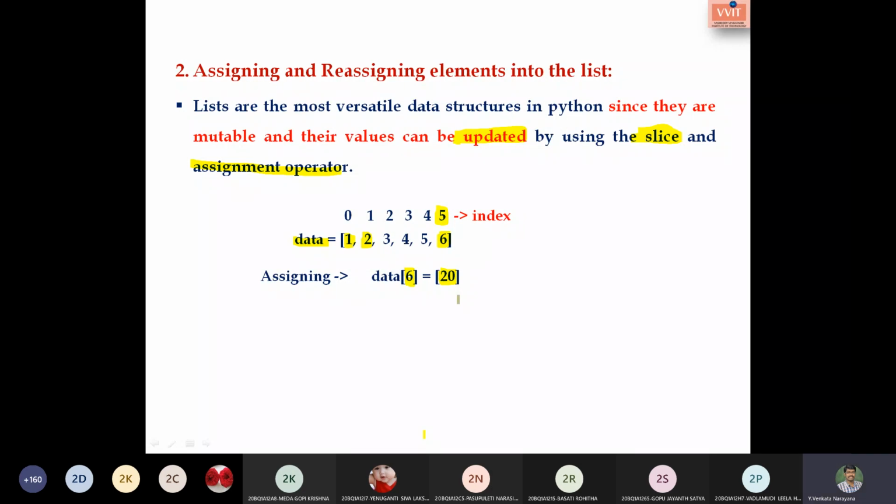And how to reassign it? Reassign is nothing but, here the index 2 already holds the value 3, but now I am updating index 2 with the value 10. So if you want to add or reassign a value in the list, we have to use subscripts, these square braces. Then only we are supposed to update, add, or assign the values. Is this clear?